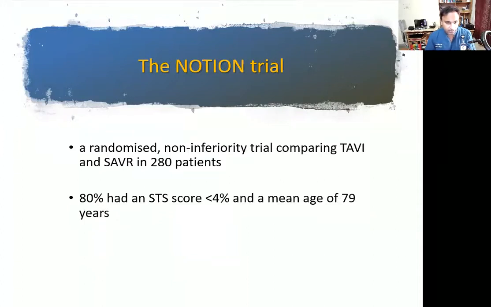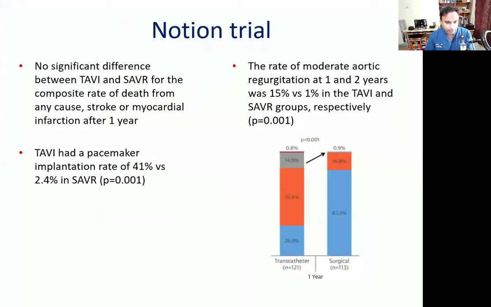The NOTION trial was a randomized non-inferiority trial comparing TAVI and SAVR in 280 patients. 80% had an STS score less than 4 with a mean age of 79 years. There was no significant difference between TAVI and SAVR at 1 year, but the pacemaker rates and the rates of moderate aortic regurgitation were significantly higher in the TAVI group.